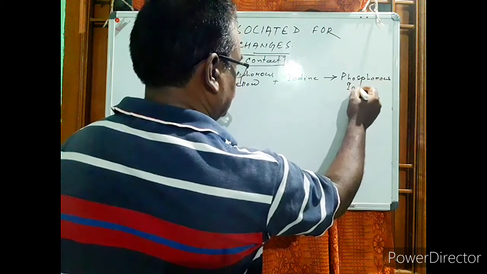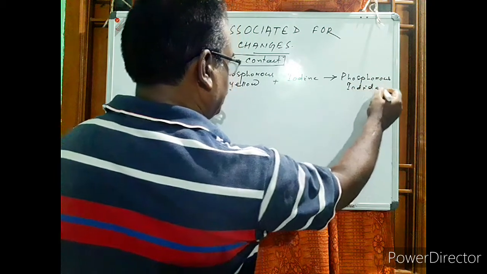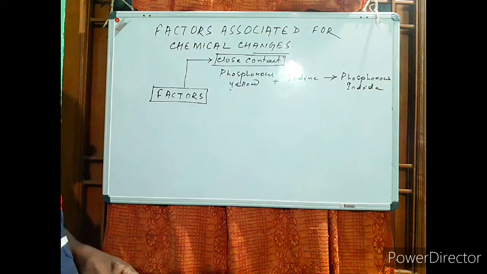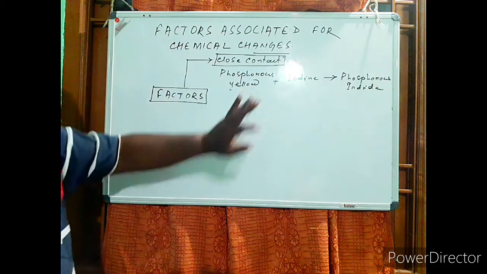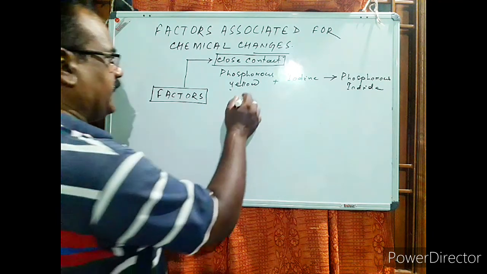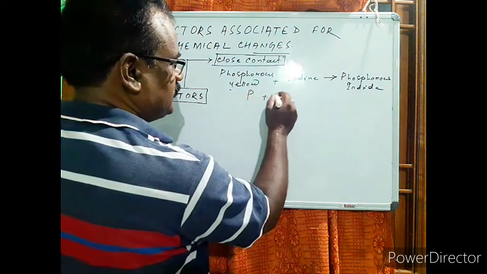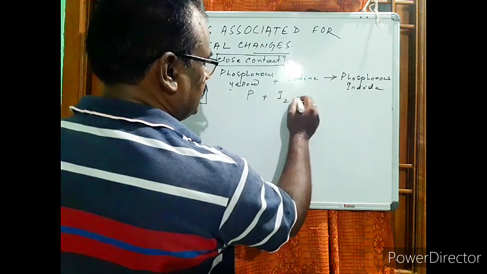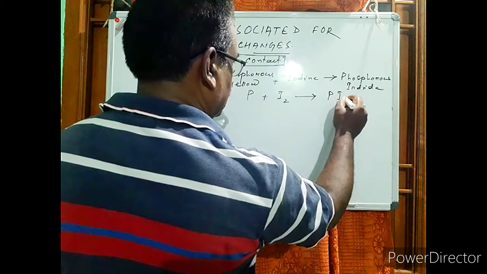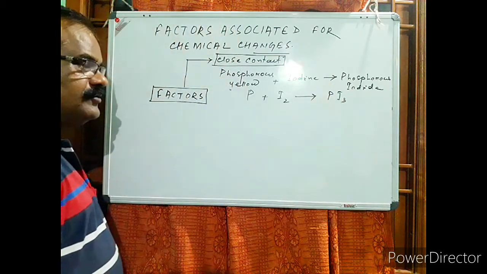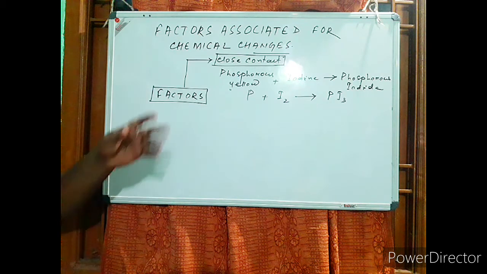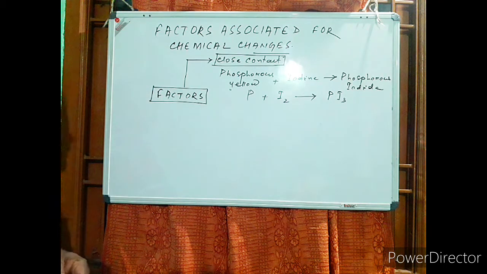Both yellow phosphorus and iodine are solid, but in the solid form they combine. So this is a sort of chemical change where two substances come in very close contact.